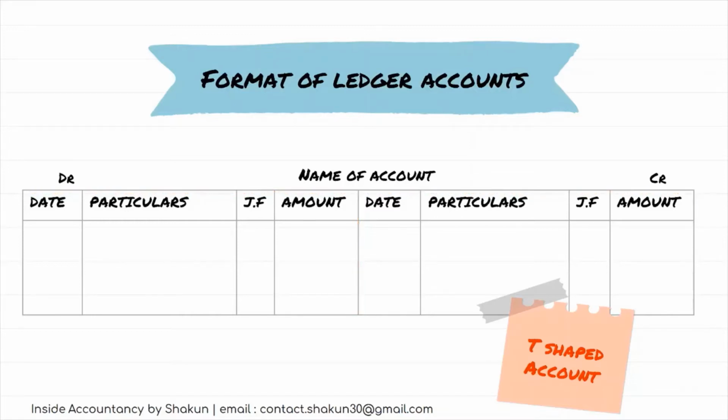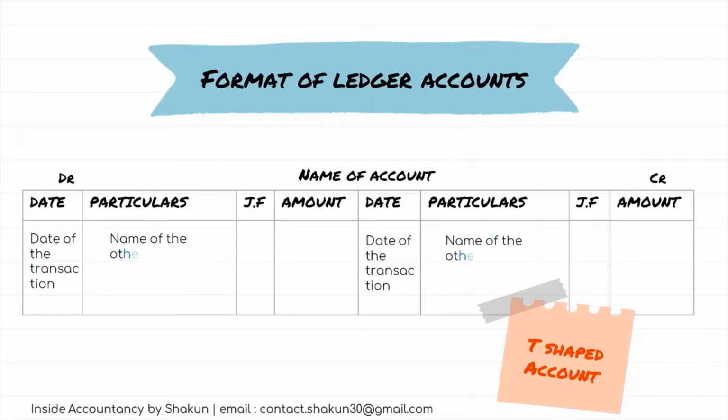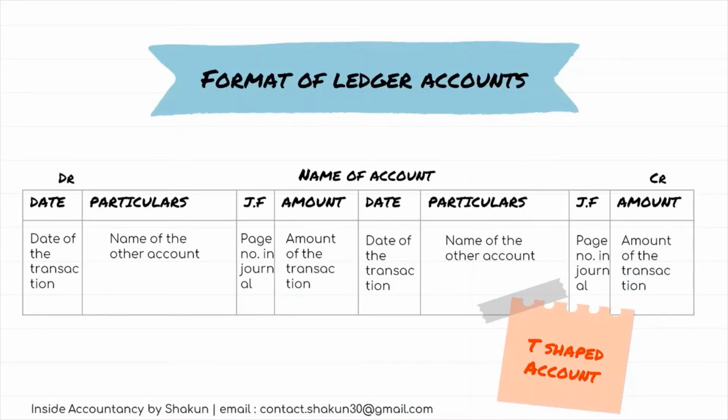Under the date, we need to write the date of the transaction. Under particulars, we will write the name of the other account. For example, if cash is debited, we'll write the name of the other account which is credited in the journal entry. Journal folio is basically the page number of the journal book. Like in journal, we used to write LF, indicating the page number of the ledger book, similarly in ledger, we write JF, that is the page number of the journal book. Obviously, the amount would record the amount of the transaction. So this is the format of a ledger.